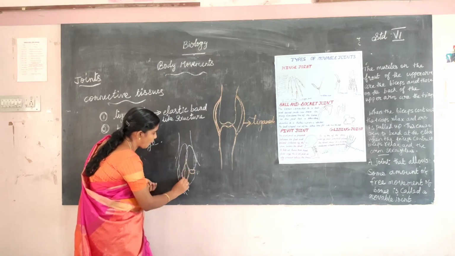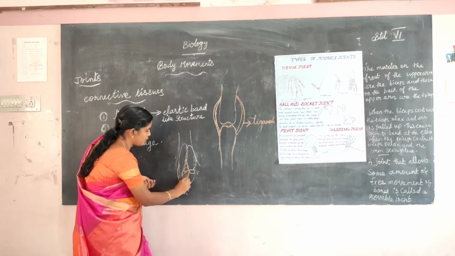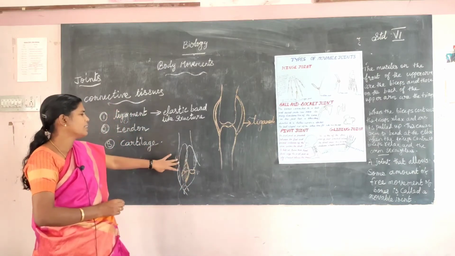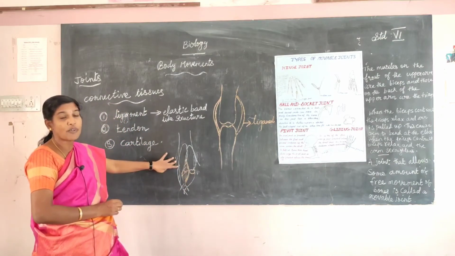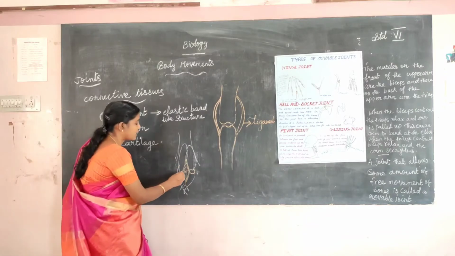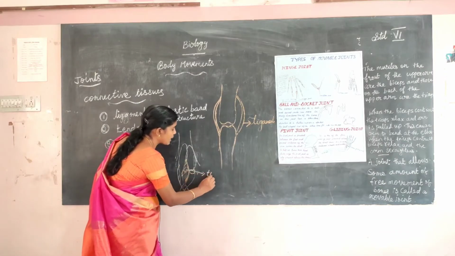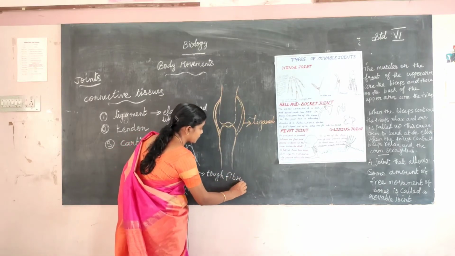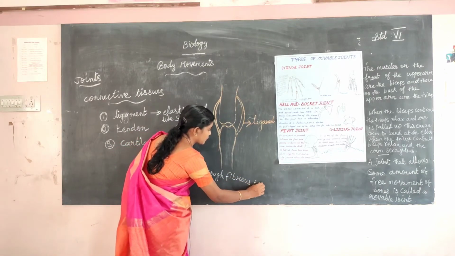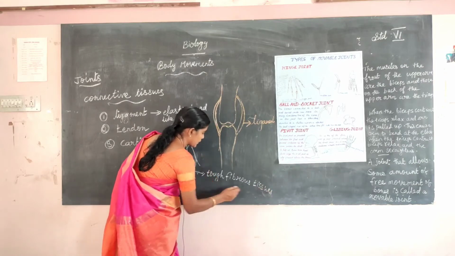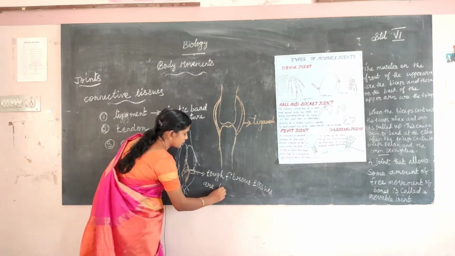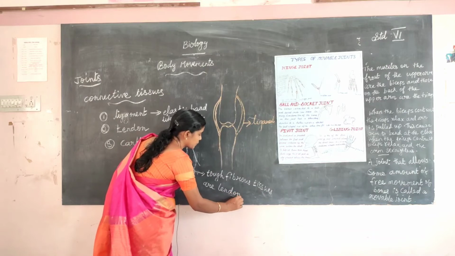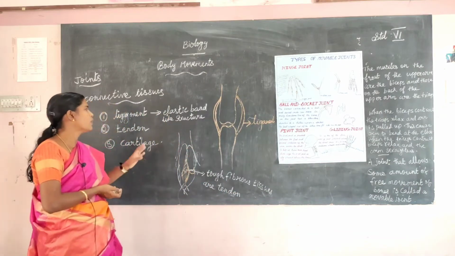This one is the tendon. This side has a tendon. It supports the muscles. Tendons are tough fibrous tissues. Tendons help muscles in body movement.